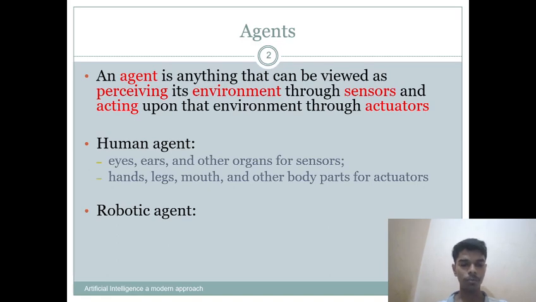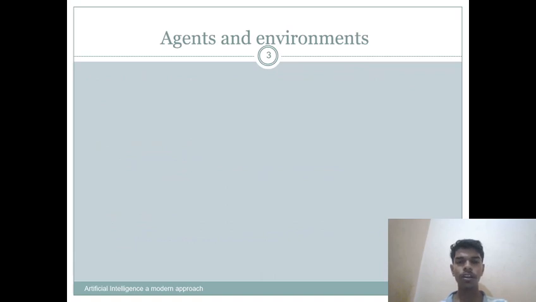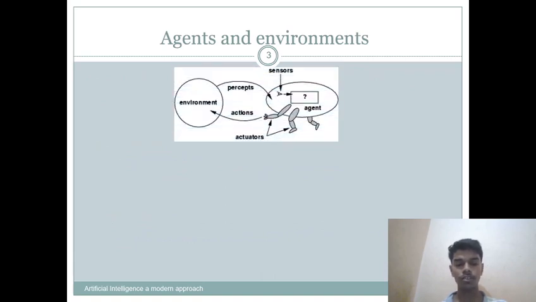For example, in a human agent, there are eyes, ears, and other organs for sensors, and hands, legs, mouth, and other body parts for actuators. Similarly, in a robotic agent, cameras and infrared range finders are sensors and various motors are actuators. Now, what are agents and environments? You can see through this picture. This is an agent, and the agent is perceiving its environment through sensors, and then it is acting upon the environment through the actuators.